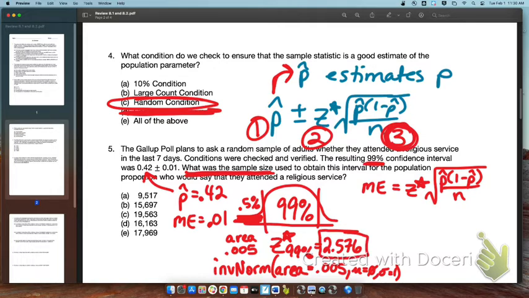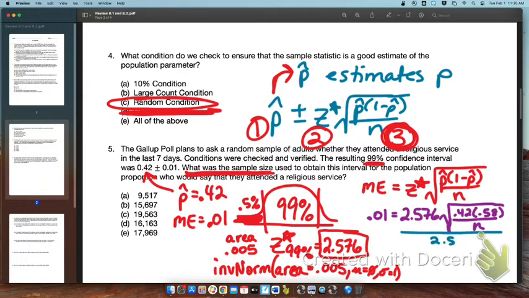So the margin of error is 0.01. The z-star critical value, 2.576. The square root of 0.42, the complement of that would be 0.58, divided by n, which is my sample size. This is now an algebra problem. If you guys are struggling with this, please be very, very careful with your algebra here. So make sure that you guys are ready for doing some algebra tomorrow.